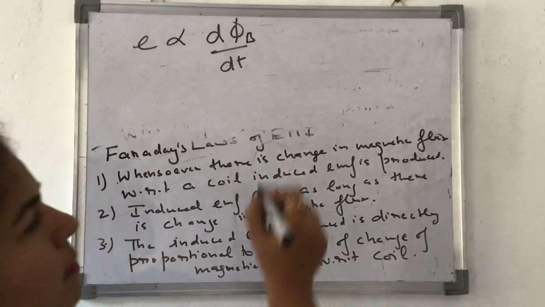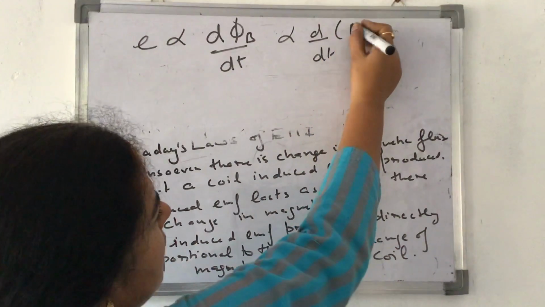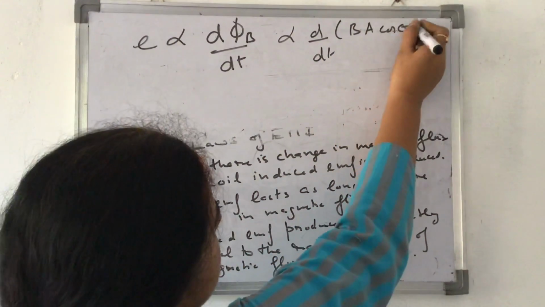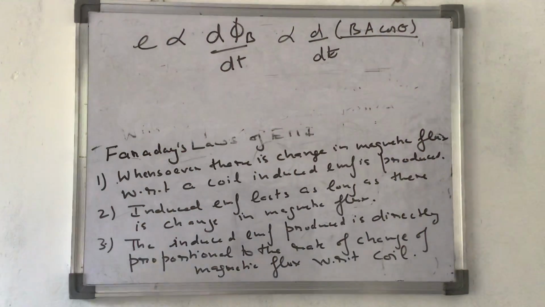Okay. What is phi B? Let me say it is proportional to d by dt. Phi is B dA cos theta. I am just opening up this whole bracket. So d phi B remains B dA cos theta, d by dt. This is what it is telling me.